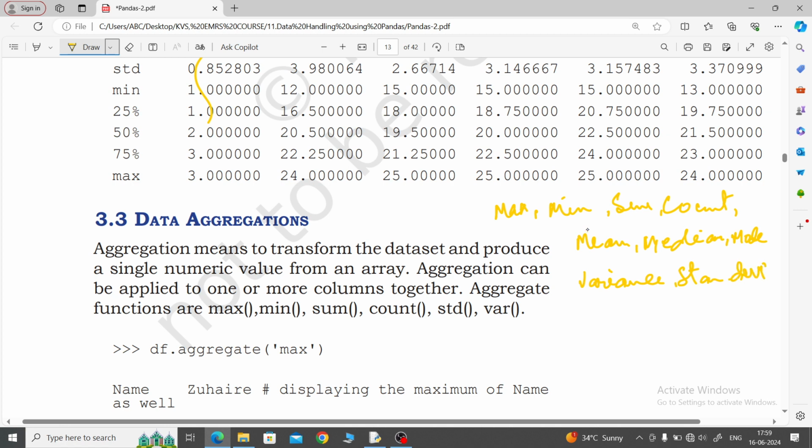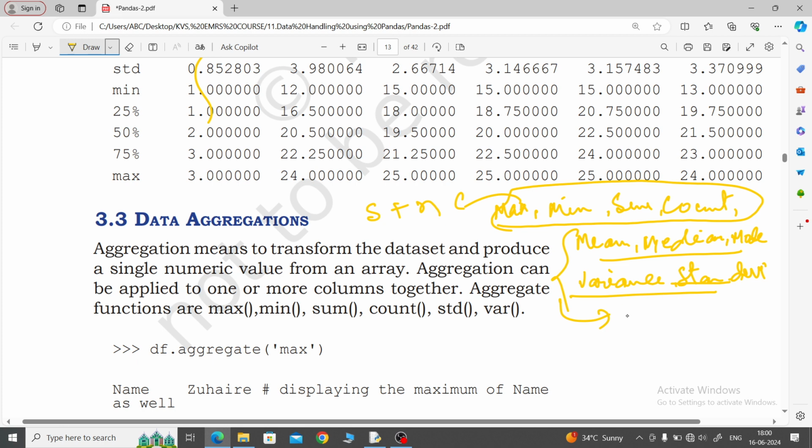Max, sum and count you can use with both string and numeric data. Mean, median, mode, variance and standard deviation, these 5 functions will be used only for numeric values.